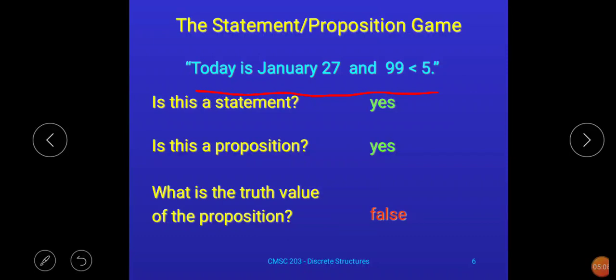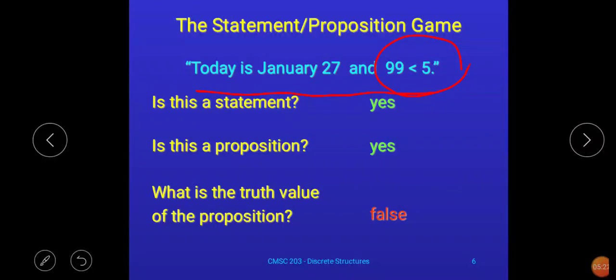This will never happen. Okay, so it will be either January 27 or January 15. Okay, same thing is applicable for this part as well. It will never happen, like 99 is less than 5 as well as 99 is greater than 5.